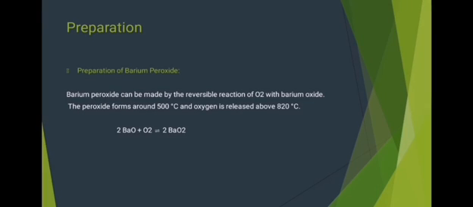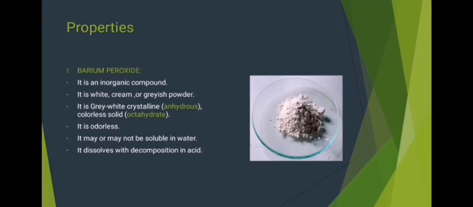Now we are going to talk about the preparation of barium peroxide. Barium peroxide can be made by the reversible reaction of O2 with barium oxide. The properties of barium peroxide are the following. It is an inorganic compound. It is a white, cream or grayish powder in appearance.